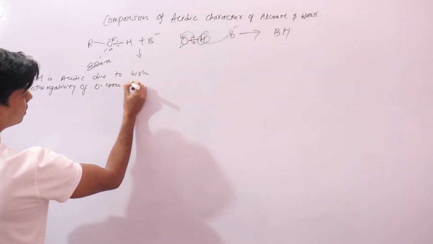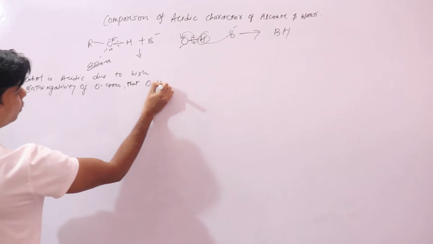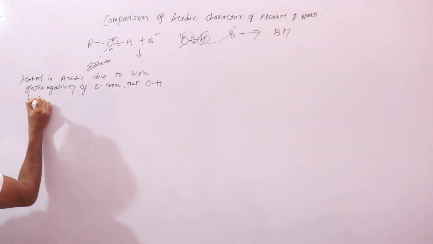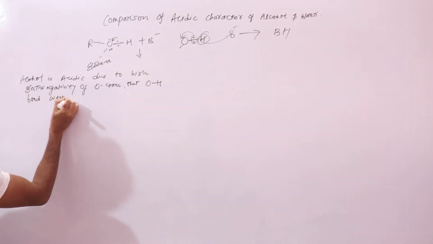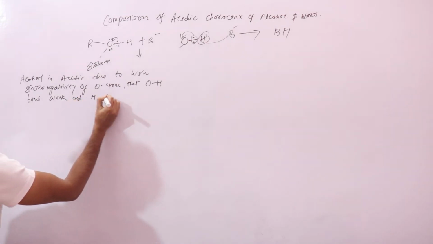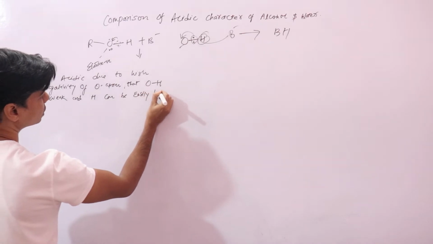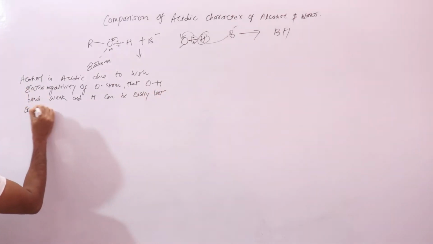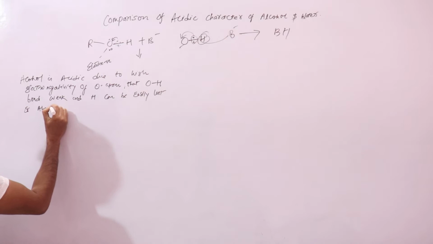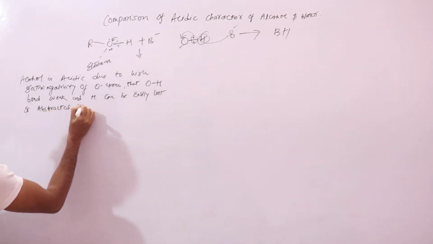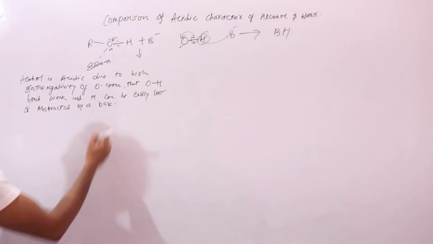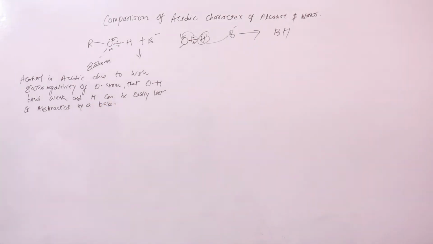That makes the OH bond weak, and hydrogen can be easily lost or abstracted by a base. I hope this is clear.